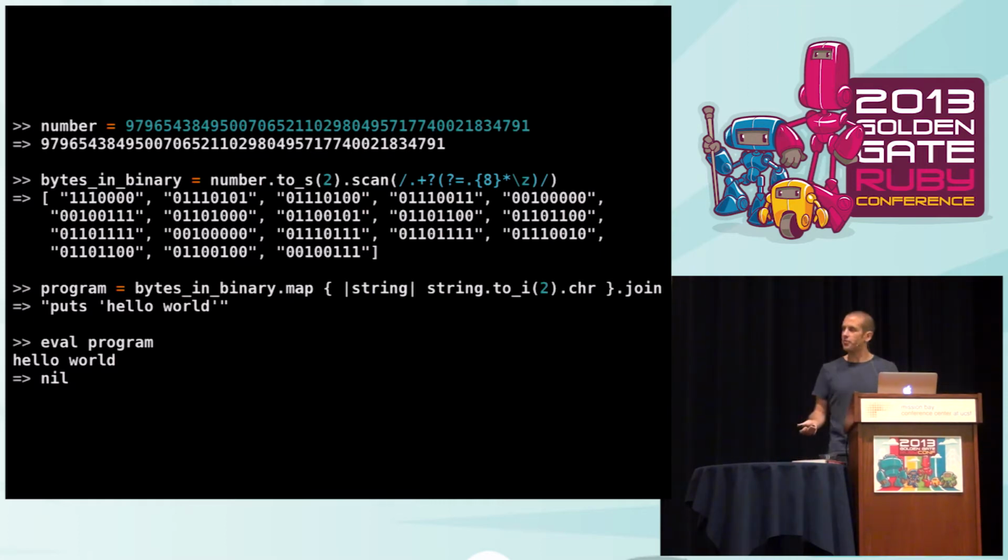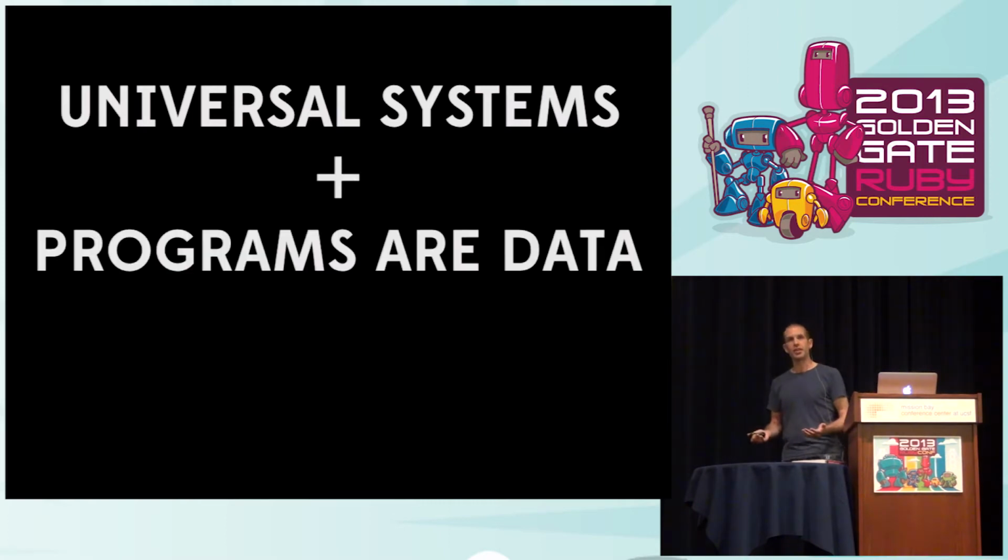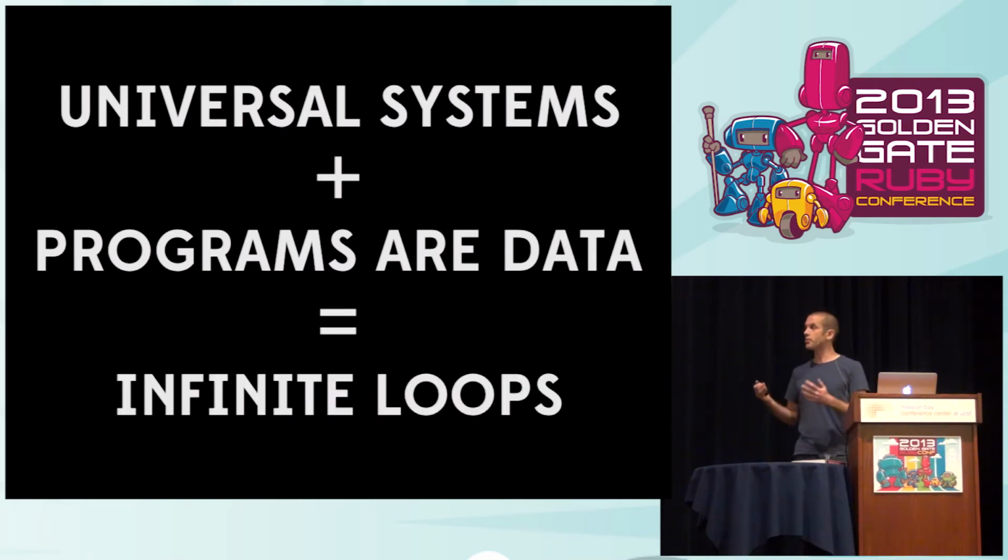So these are the two facts of life, right? We want these universal systems so that we can have general purpose machines whose behavior we can control just by feeding them data. And we have a special kind of data that we call programs, and those are the kinds of data that we want to feed into these universal systems. Now, the combination of those two facts of life has this sort of inescapable consequence, which is that some of these programs that we write for these universal systems are inevitably going to contain infinite loops. And it's not necessarily obvious what the connection is there, so let me just walk you through it.